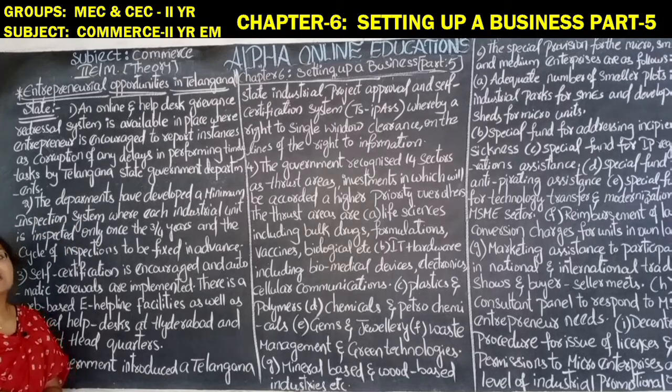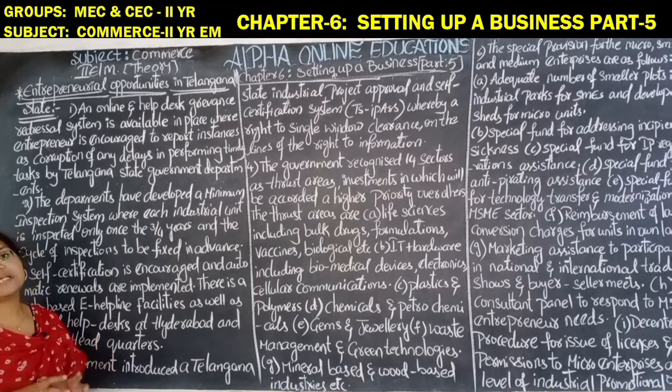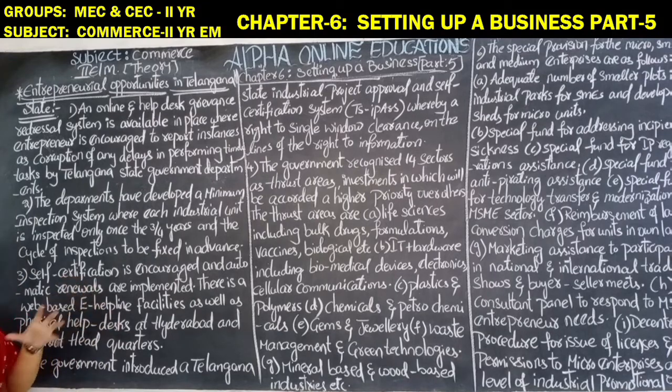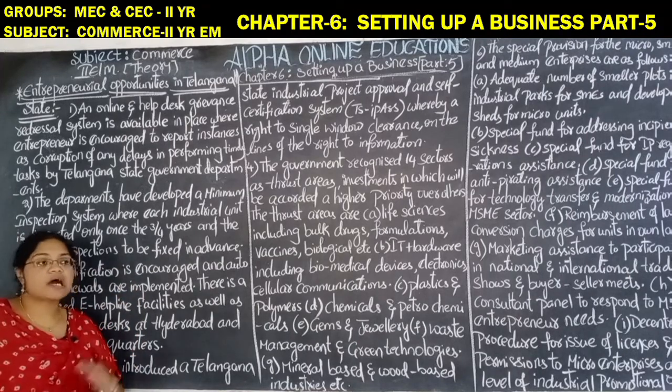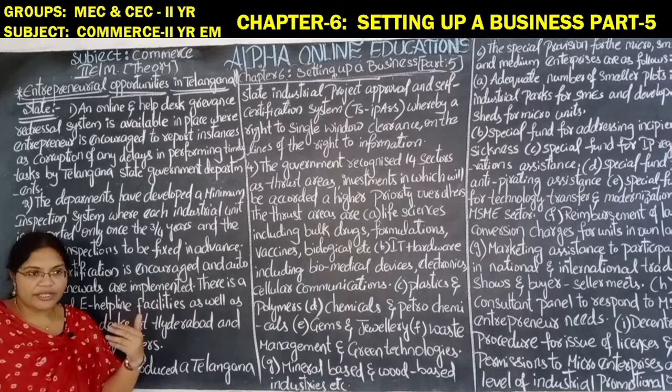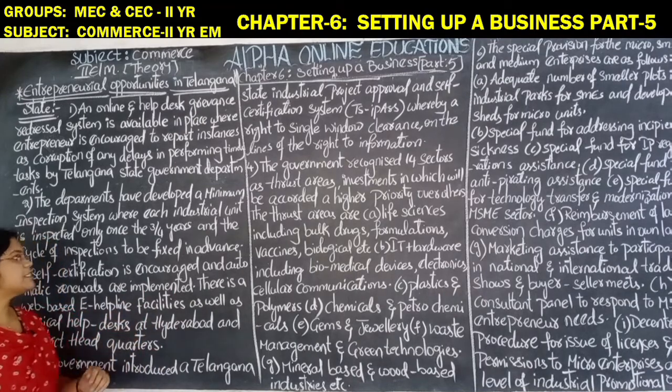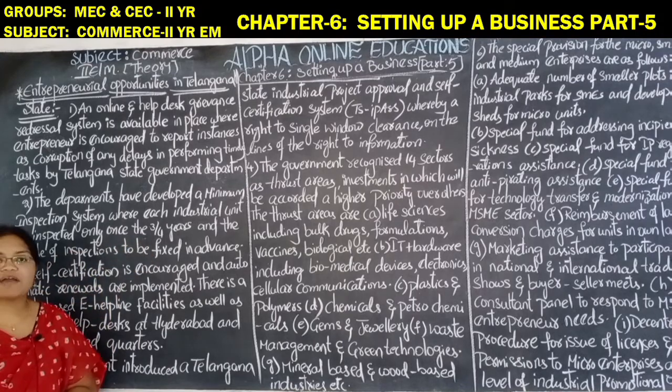So the departments have to inspect in such a way that minimum inspection is needed for every industrial unit, where each industrial unit is inspected only once in 3 or 4 years by the higher designated officers, and the circle of inspection is fixed in advance, or they inform that they are going to inspect the industry, or they will do the inspections regularly after 3 or 4 years.